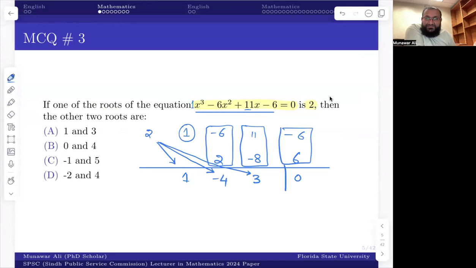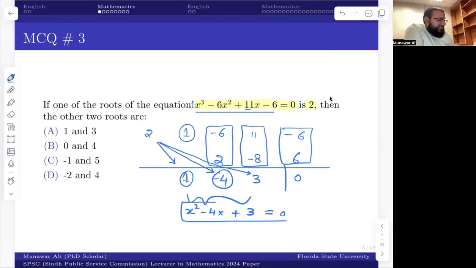This is the remainder. So this term completely divides this thing, and the remaining 3 coefficients will give you a quadratic equation, which is going to be x square, -4x, plus 3 equals 0. And you have to just solve this equation, and you can solve it because this is a quadratic equation. You can solve this easily by using the quadratic formula or something else. And you will obviously get the roots to be 1 and 3.